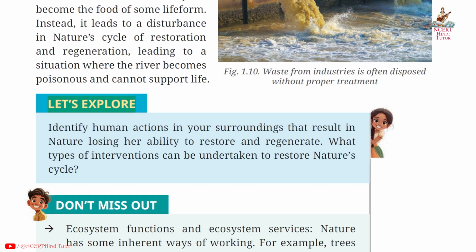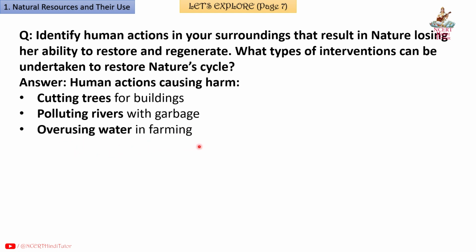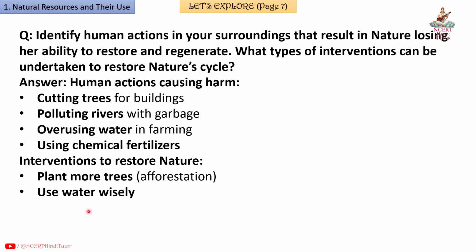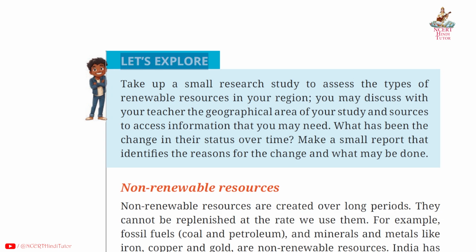Let's explore page 7. Identify human actions in your surroundings that result in nature losing her ability to restore and regenerate. What types of interventions can be undertaken to restore nature's cycle? Answer. Human actions causing harm: cutting trees for buildings, polluting rivers with garbage, overusing water in farming, using chemical fertilizers. Interventions to restore nature: plant more trees, afforestation, use water wisely, adopt organic farming, clean and reuse water, reduce pollution and waste.